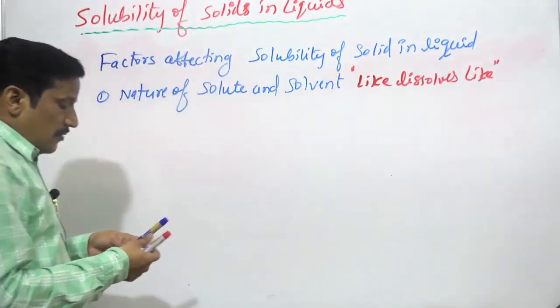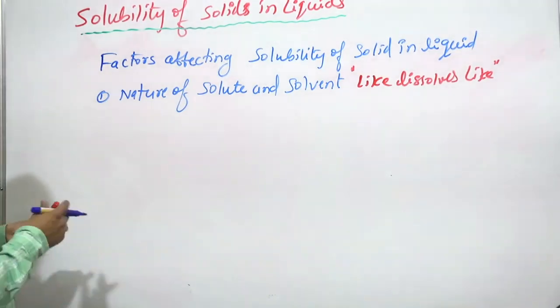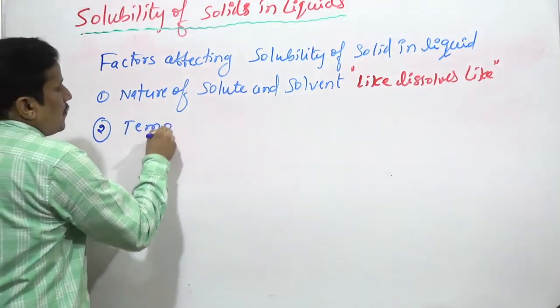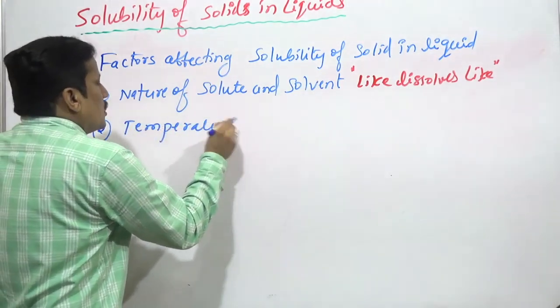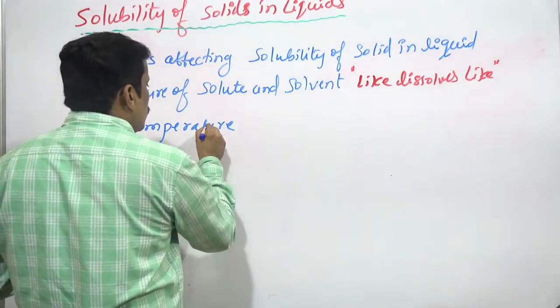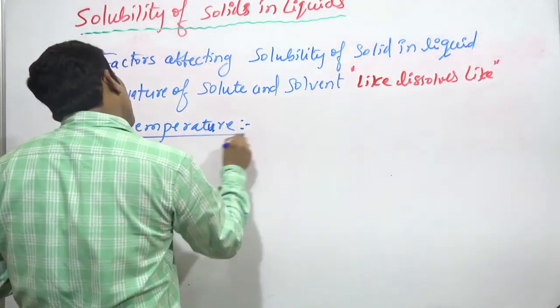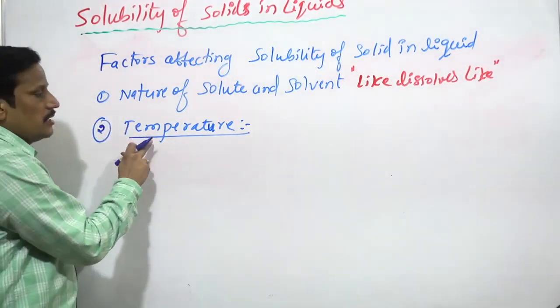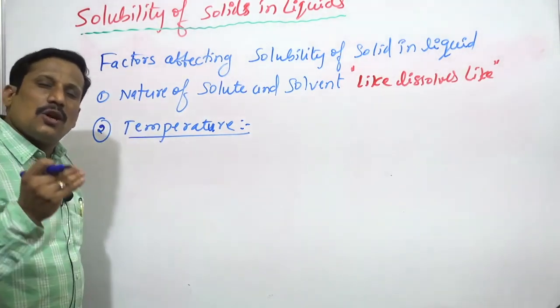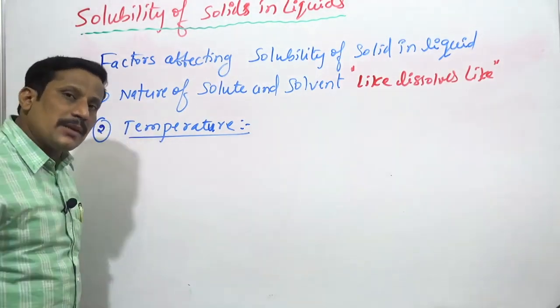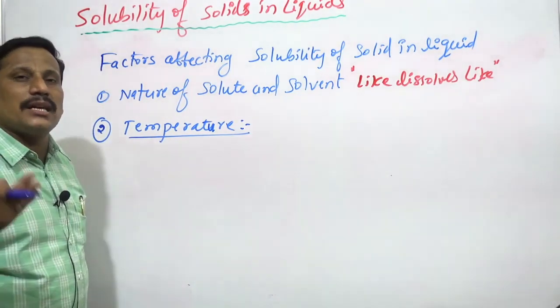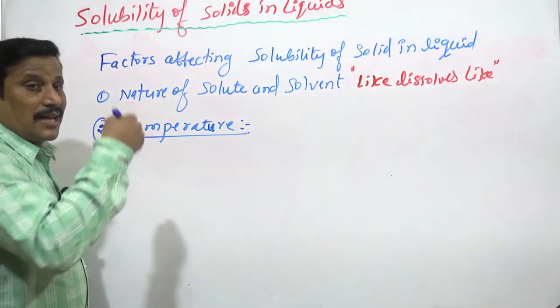Right, the second factor is temperature. How is the temperature going to affect the solubility of solids in liquids? I will explain that in detail because both things are there. We cannot say that solubility of a solid always increases with increase in temperature. Even some solids are there whose solubility decreases with increase in temperature. I will tell you with a graph.